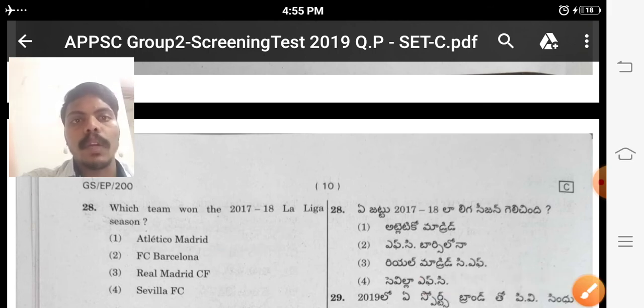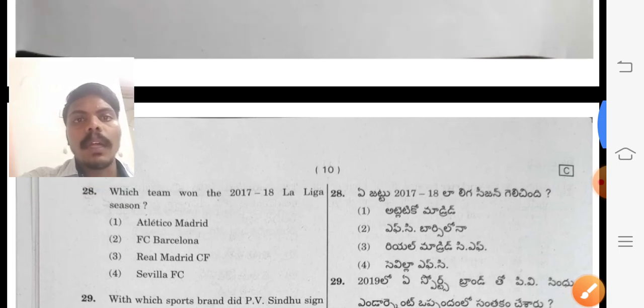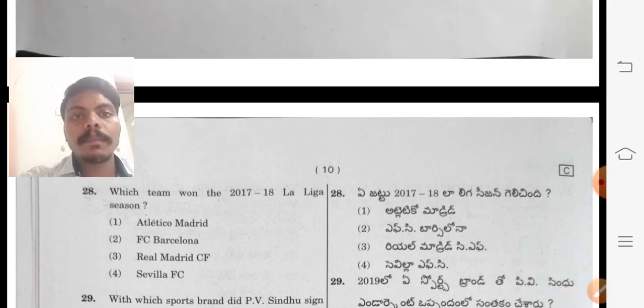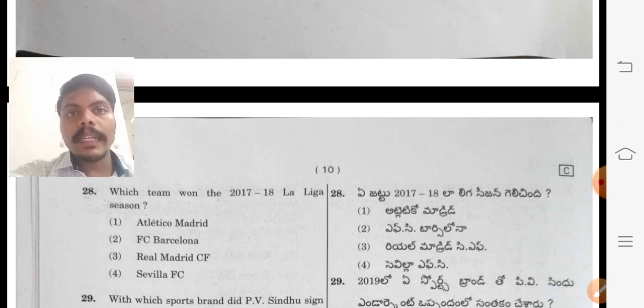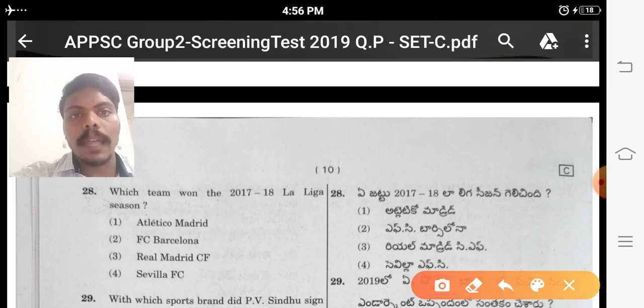Here I am giving the answer only. From the 28th question, what we have to take away? We have to read some seasons from some tournaments or some cricket games. Then only we will answer this question. The 28th question we will answer.